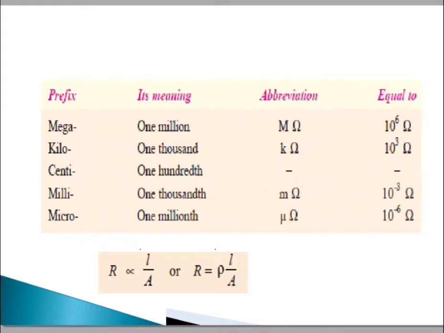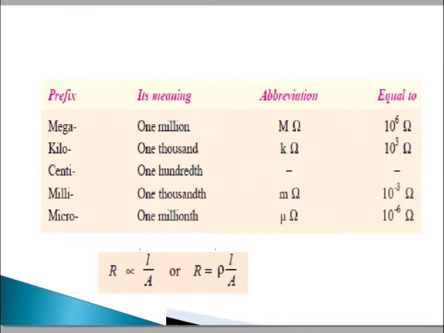Then centi ohm, it is 1/100th. Then milliohm, that is 1/1000, small m ohm, 10 raised to -3 ohm. Micro ohm, that is 1 millionth, with the micro symbol, and it is 10 raised to -6.